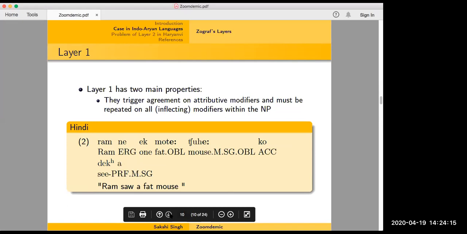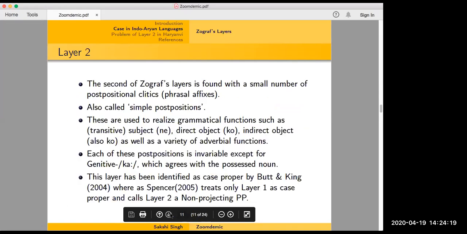Okay, so that was layer 1, and these were its two main properties. Now we move on to layer 2. Layer 2 is the one that is the most interesting, at least to me. These are a small number of postpositional clitics or phrasal affixes. Clitics are whole words, but they attach themselves to an NP. In English, you can have the genitive marker and that attaches to the whole phrase. So you can call them phrasal affixes or you can call them clitics. These are also called simple postpositions by some people.